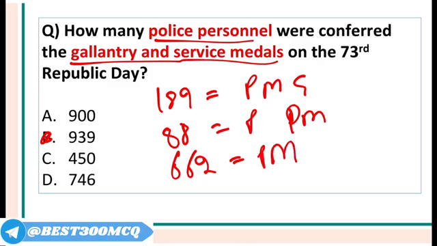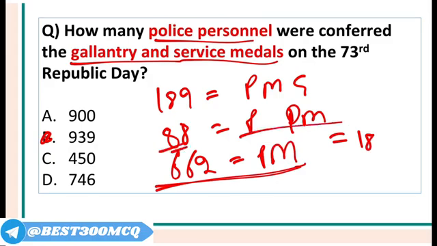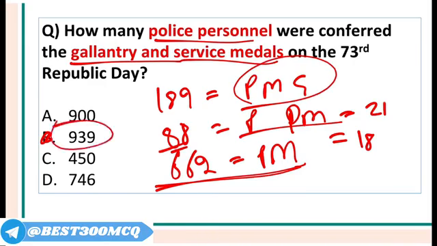So these are the 3 awards. The Police Medal for Meritorious Service is awarded for a minimum of 18 years of service. The President's Police Medal for Distinguished Service is given for 21 years of service. And the President's Police Medal for Gallantry is awarded for special gallantry or courage in preventing crime or arresting criminals. So the total number was 939.